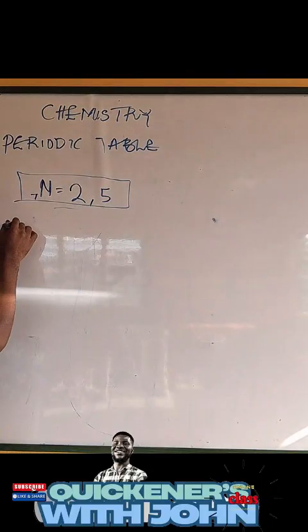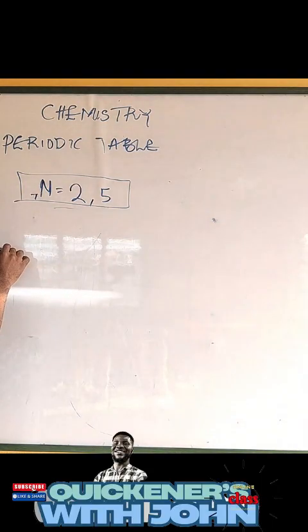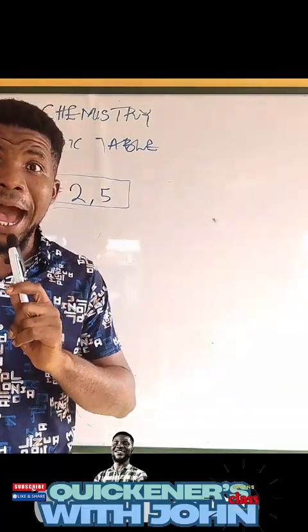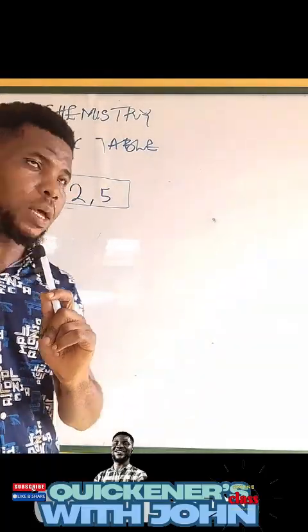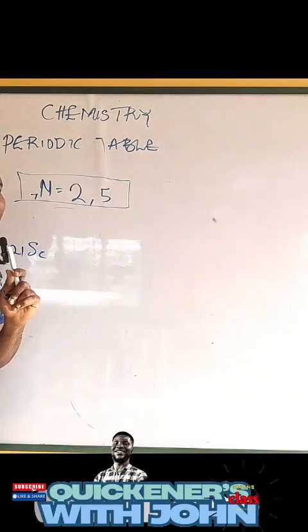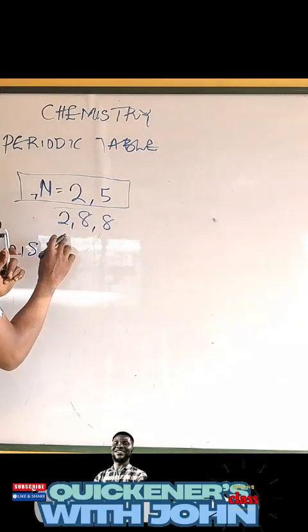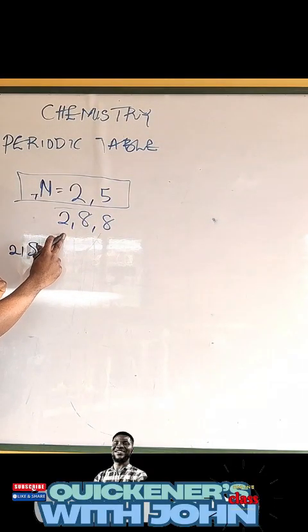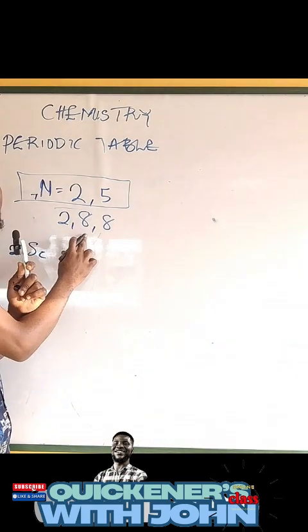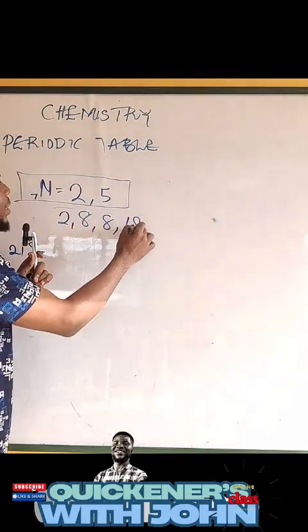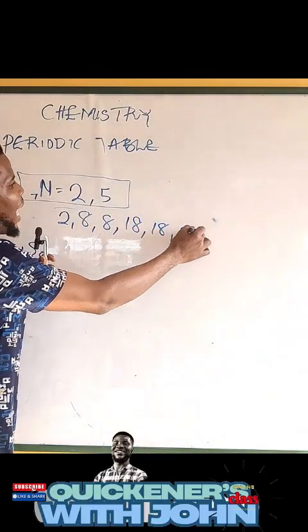Okay, so now, for instance, let's say we have atomic number 21, which is what? Scandium, right? Scandium 21. How do you configure it? What group does it belong to? And what period does it belong to? Now let's do that. Remember, I gave you a formula and I said 2, 8, 8. The first energy level has 2 electrons maximum. The next energy level will take 8 electrons maximum. The next one, 8 electrons. The next 18, and then I'll stop at 32.